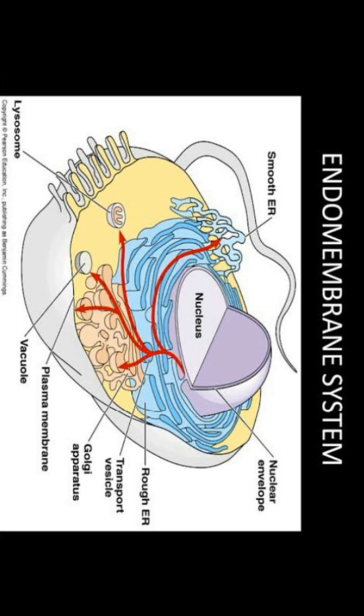So the main criterion here is that the functions of the cell organelles are coordinating with each other, even though their structure and shape are different. Those four cell organelles can be seen under the endomembrane system on the screen right now. Now I am going to explain in detail about each cell organelle under the endomembrane system.